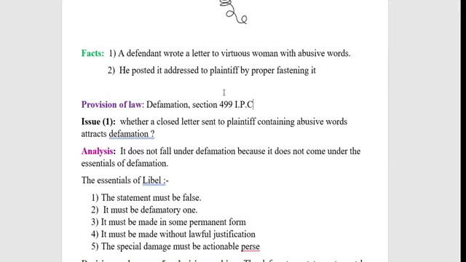Here I don't come across any decided cases with regard to this instant case. That's why I have just written defamation under Section 499 IPC. It's not compulsory that every problem should have decided case laws. Normally the case laws will be given.